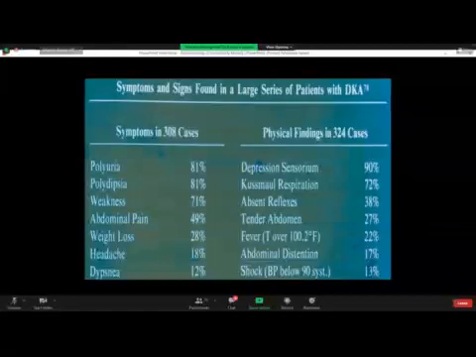Polydipsia, increased sense of thirst, is due to volume depletion and cellular dehydration. Volume depletion, hypovolemia, and cellular dehydration. And then there is polyphagia, increased sense of hunger, especially for sweet foods. So diabetic patients are too crazy to eat sweet meals.